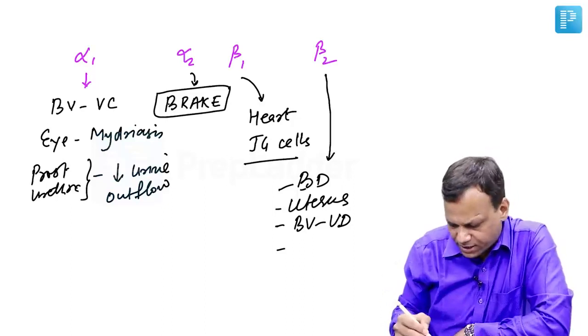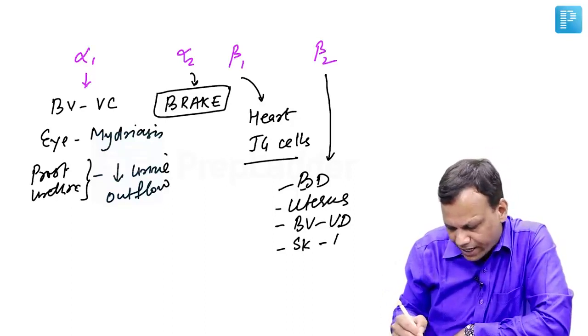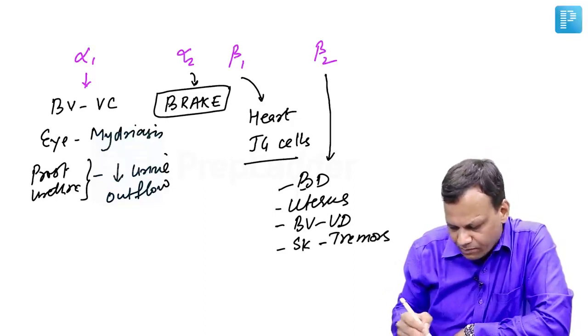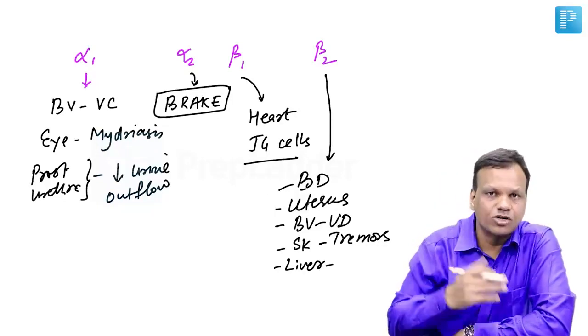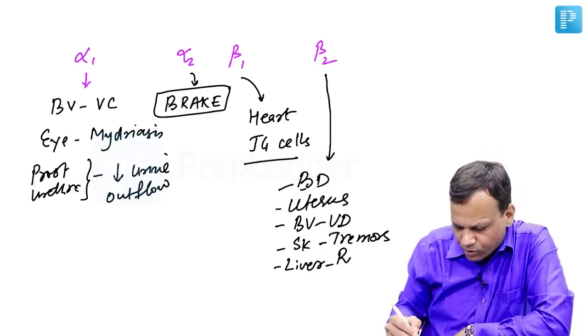Beta 2 is also present in the skeletal muscles, which can lead to tremors. Beta 2 is also present in the liver. In the liver, it increases the production of blood sugar, so it reverses hypoglycemia.